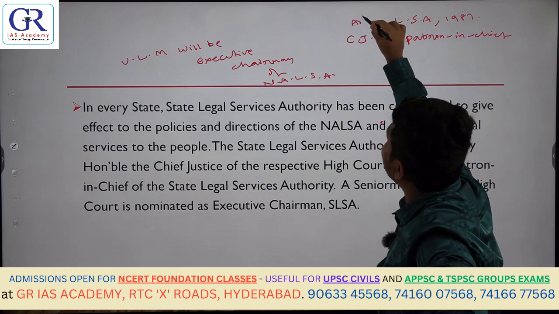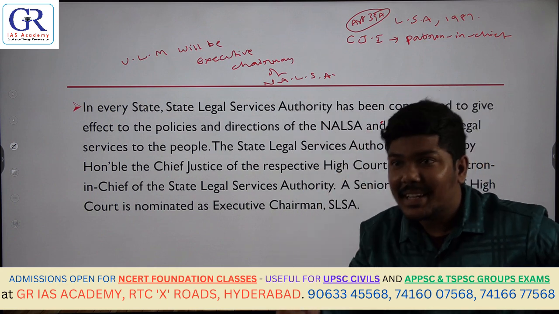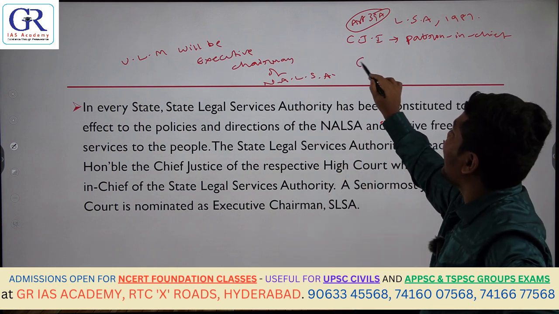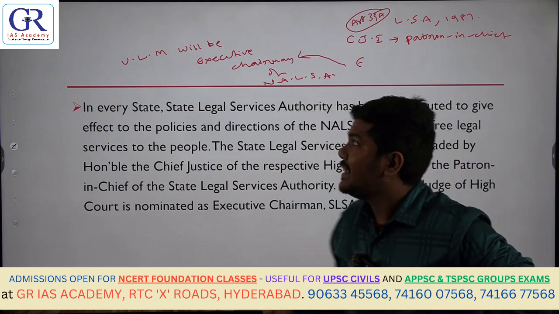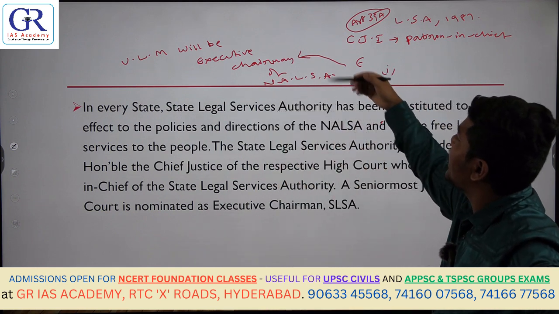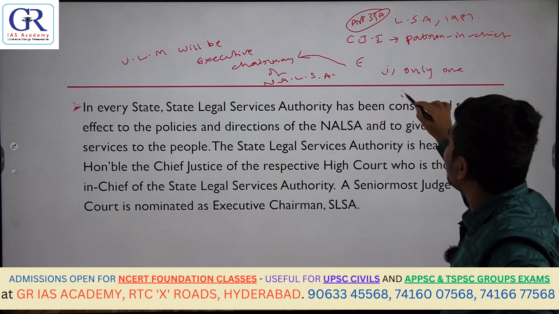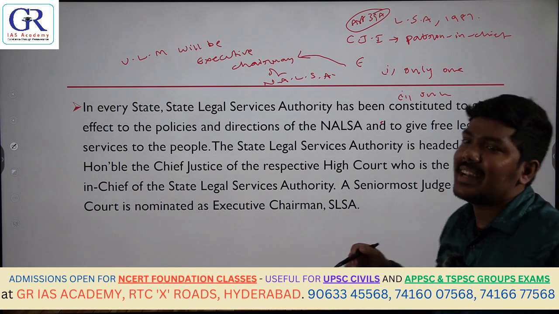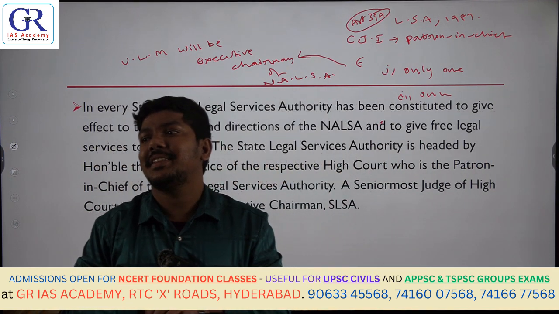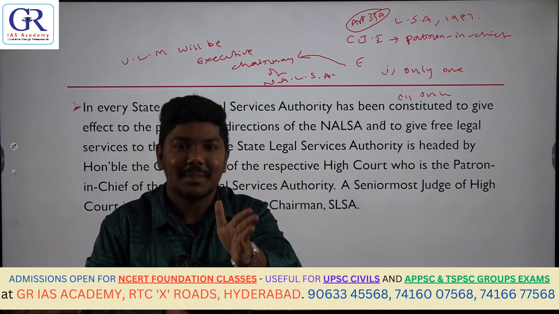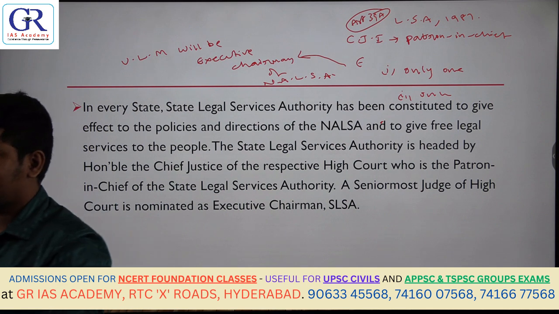You are also very clear that Article 39A is to implement this particular provision. But now they will ask, executive chairman is basically the Union Law Minister, and they will ask you, with Roman number 1, how many pairs of above statements are correct? Only 1 pair is correct, only 2 pairs, only 3 pairs, none of the above. So that means you should know each and every point that was given in the question. You cannot eliminate here. That means you should mandatorily know who is the executive chairman of NALSA.